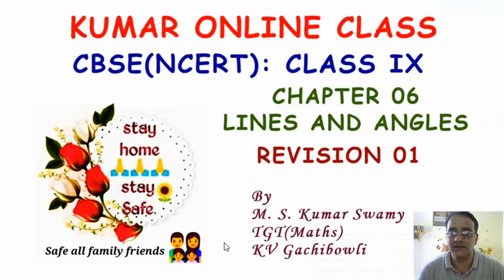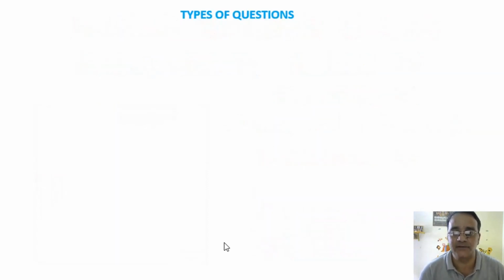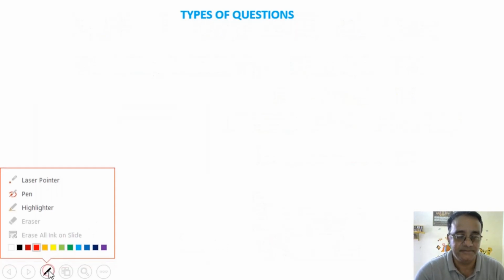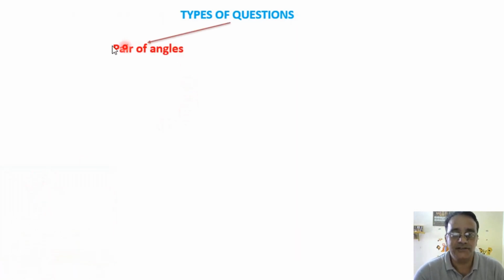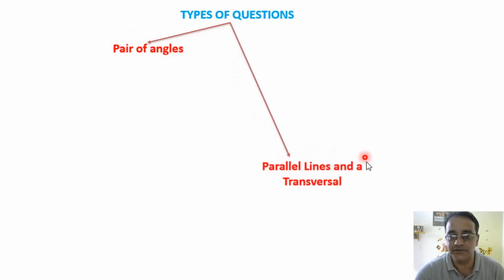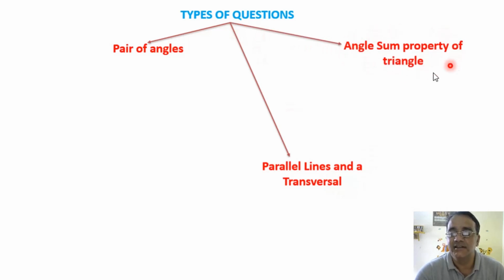Today we are going to start revision number 1 of chapter number 6, lines and angles. And let us see the different types of questions under this chapter. First type of question is pair of angles, the second type is based on parallel lines and transversal, and the third type is based on angles and property of triangle. So only three categories are there. We'll complete the revision in three sections: revision 1, revision 2, revision 3.